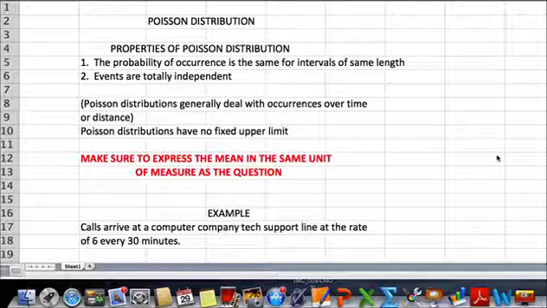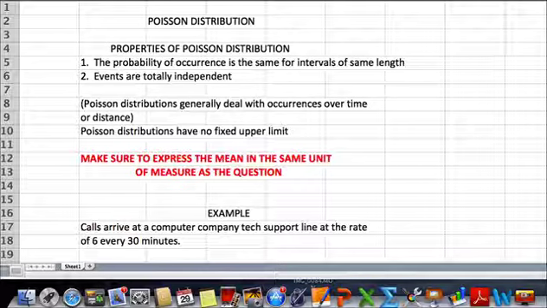The properties of Poisson distribution are that the probability of occurrences is the same for intervals of the same length, because it usually is time or length, and the events that you're going to be looking at are totally independent of each other. Poisson distributions generally deal with occurrences over time or distance. Another thing to remember is Poisson distributions have no fixed upper limit.